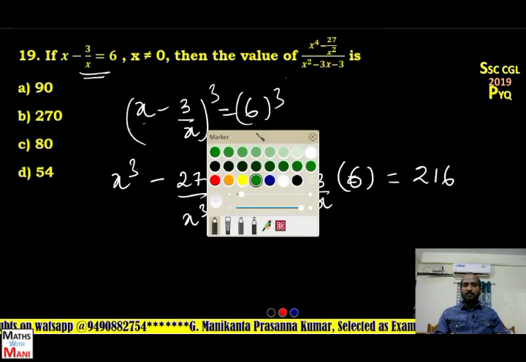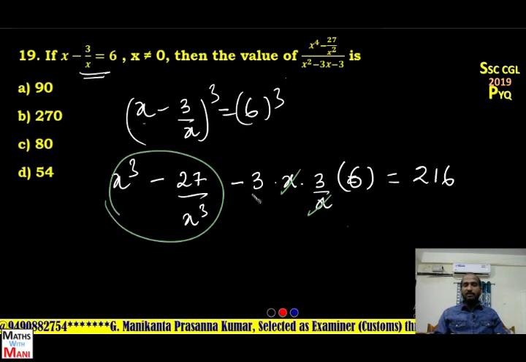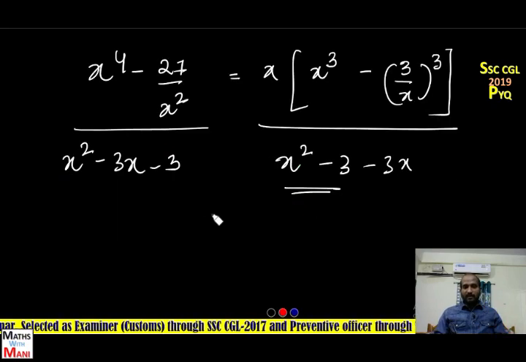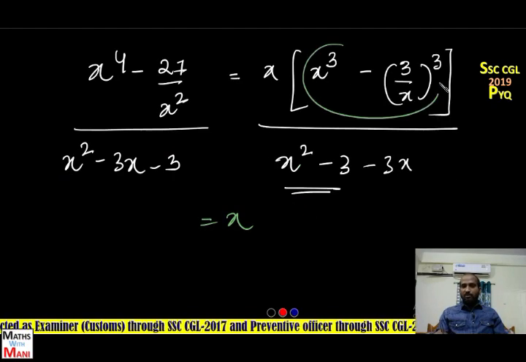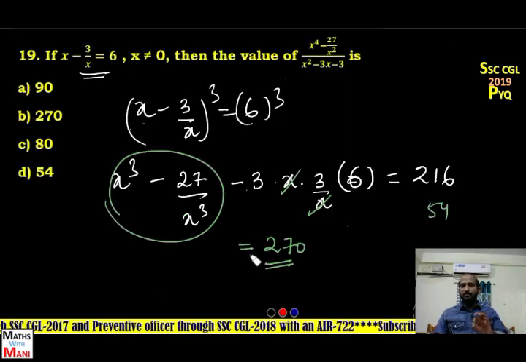Next, x cancels. So what is the value of this? It is equal to minus 3 into 6, which means minus 54. It goes to the RHS as plus 54. 216 plus 54 means 270. So now in the numerator, x cube minus 27 by x cube is equal to 270. Okay, yes or no? 270.